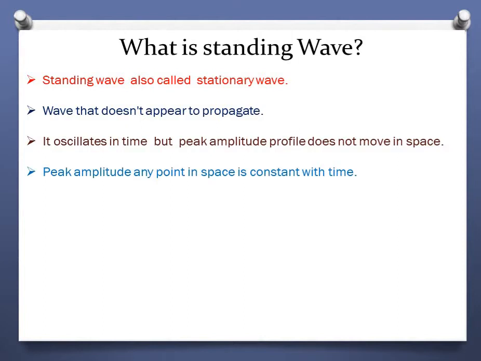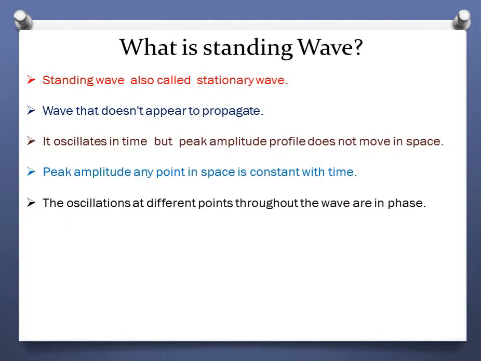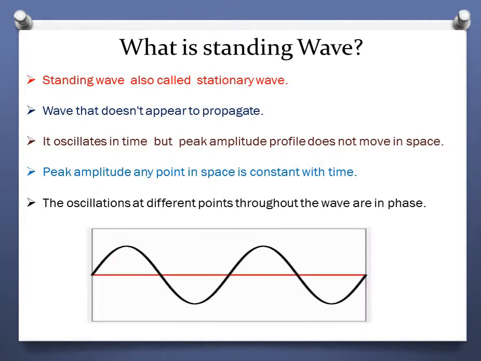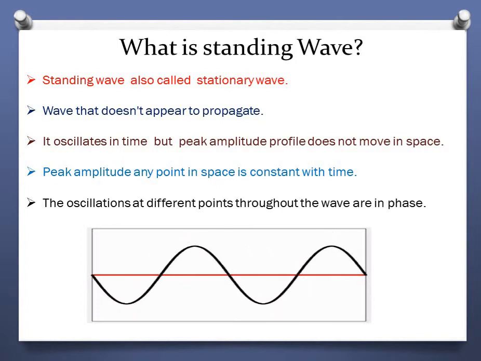Also, you can note a few points. The peak amplitude at any point in space is constant with time. Also, if you take any two points on the oscillation, you will find they are in constant phase. That is, the phase difference between two points is always constant. So the oscillations at different points throughout the wave are in phase. This is how a standing wave will look like.